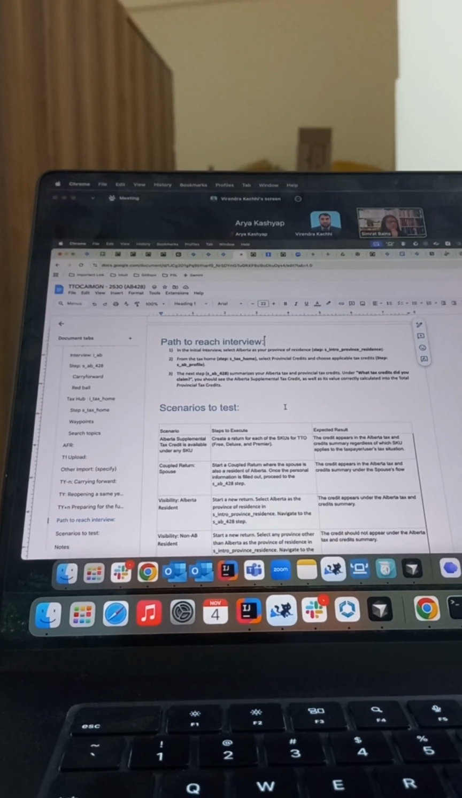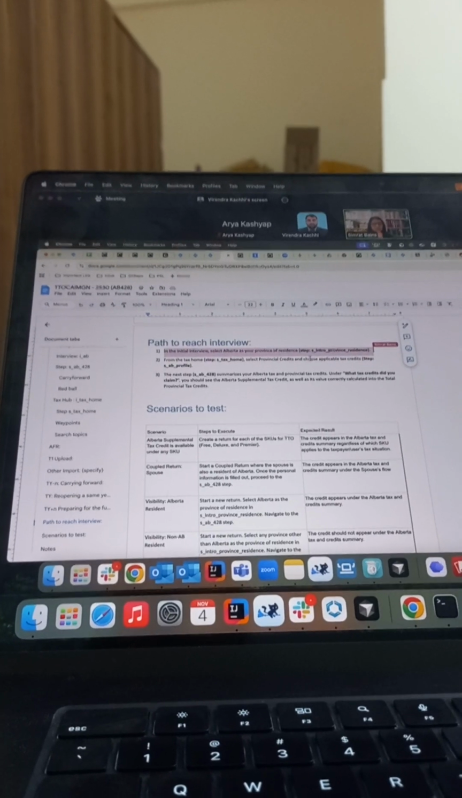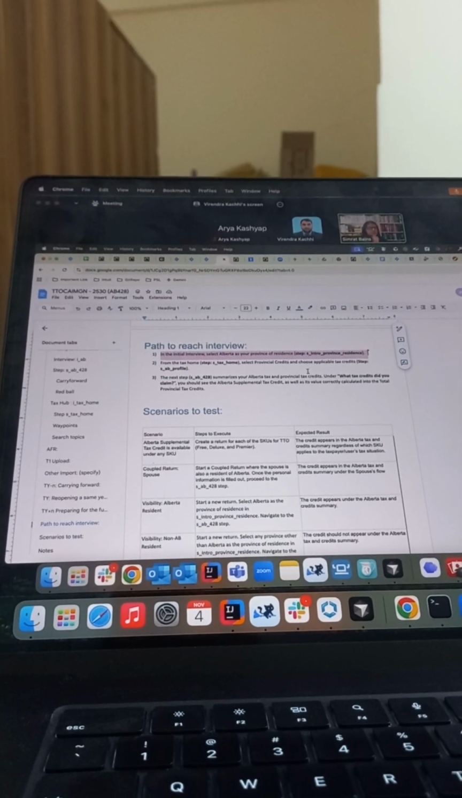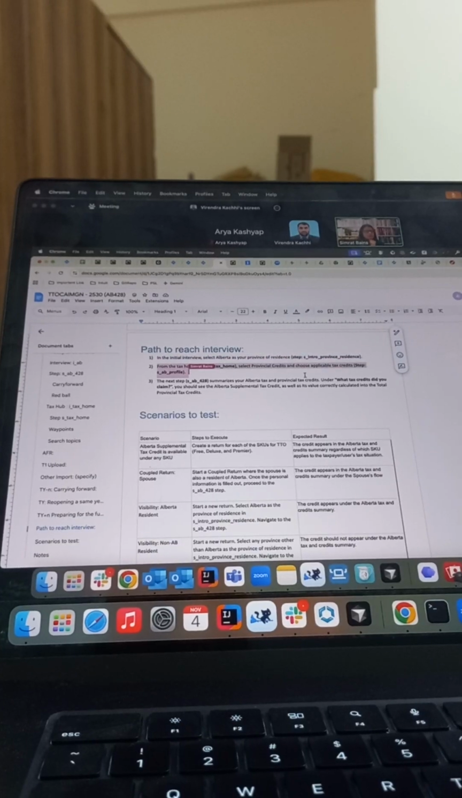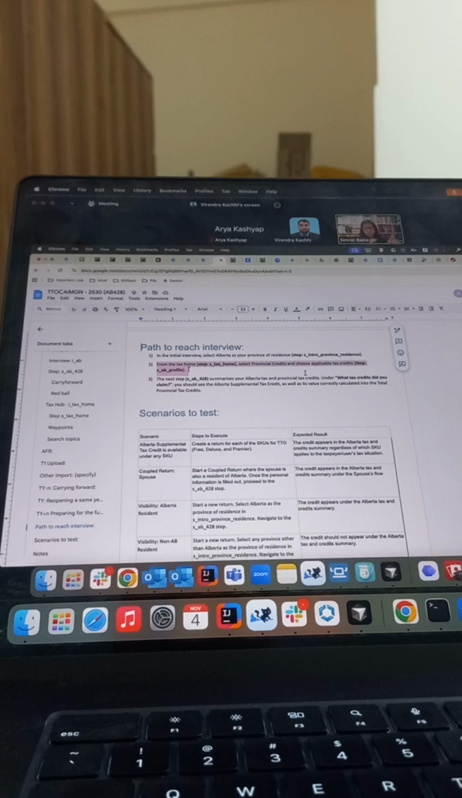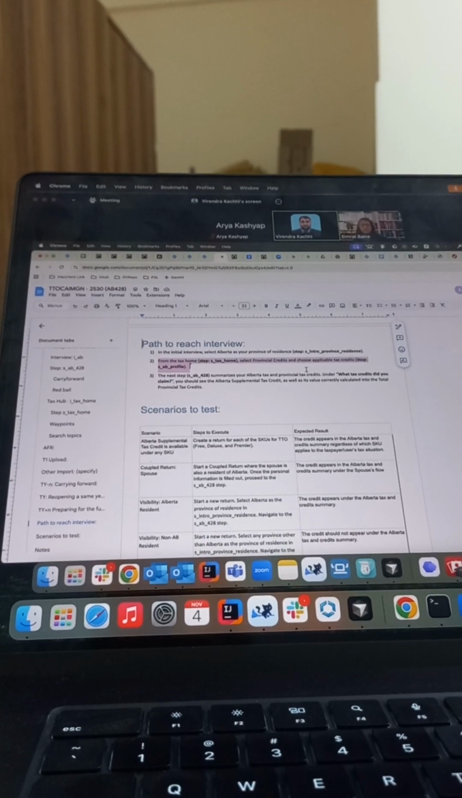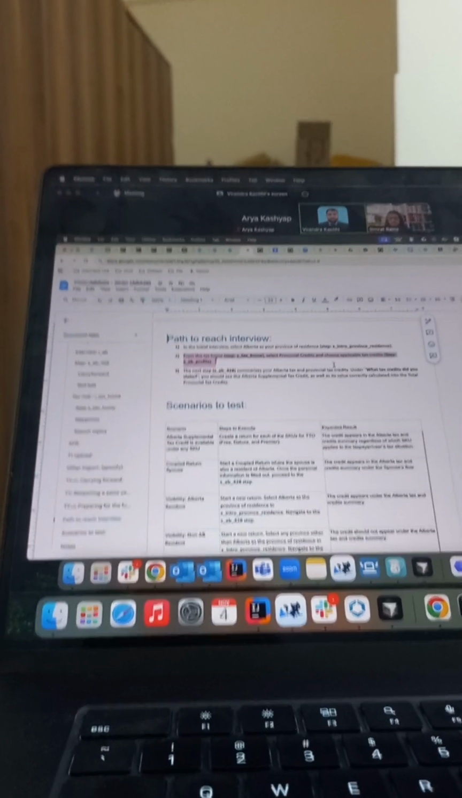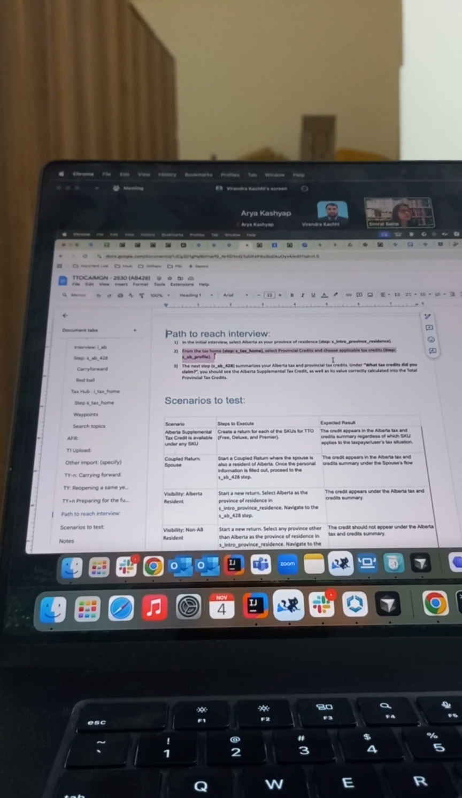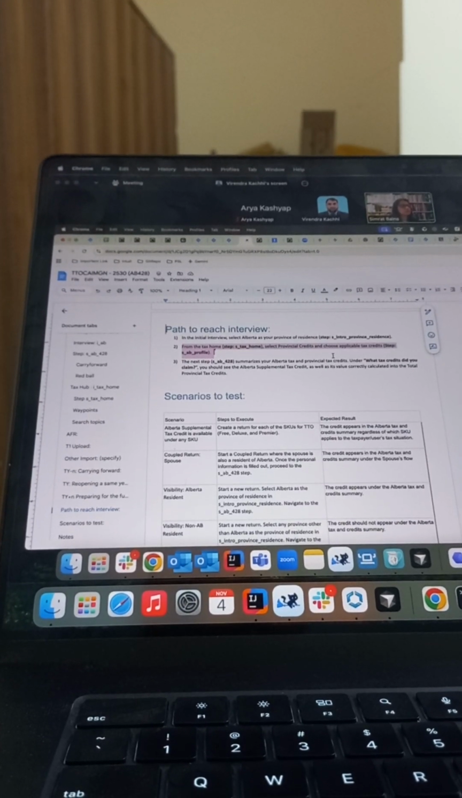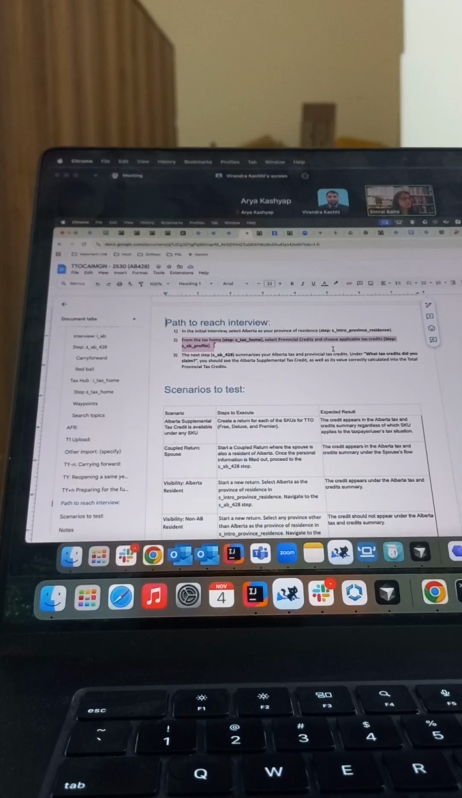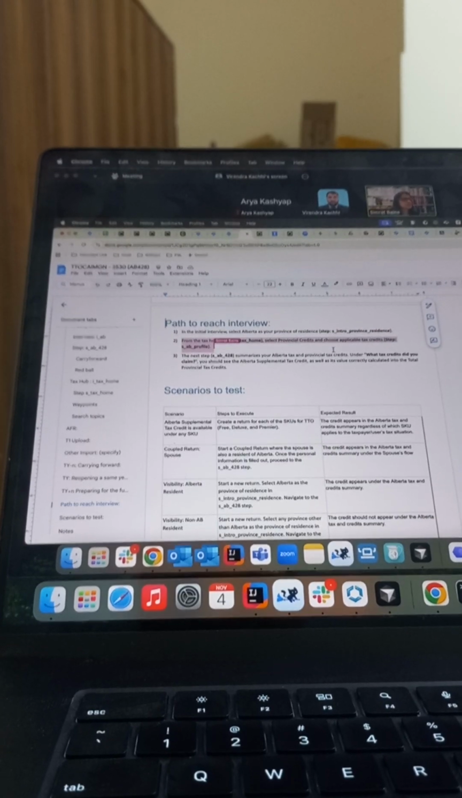So in the initial interview, this is what we did. We selected Alberta as the province of residence, and then we went to provincial credits. Like you were asking the step-by-step how we reach there, right? So it's mentioned in the spec. So this will tell you how to reach that step and how to test that. So this is provincial credits and choose applicable tax credits. Okay.